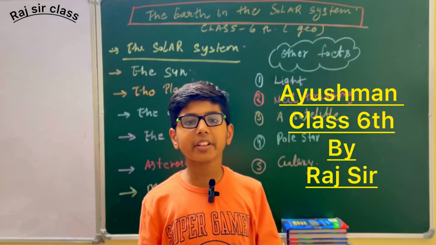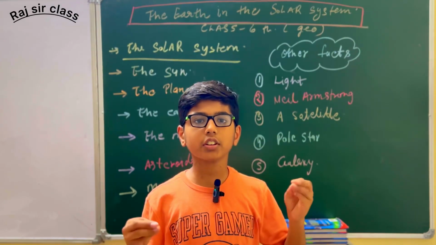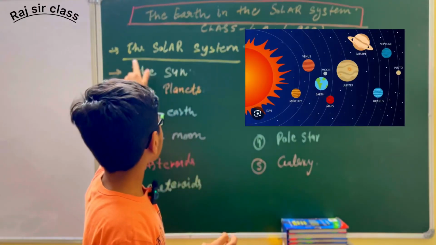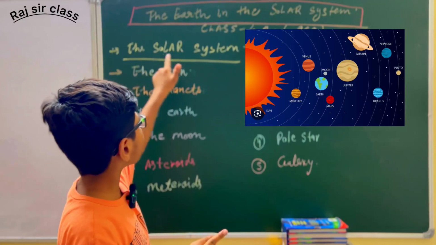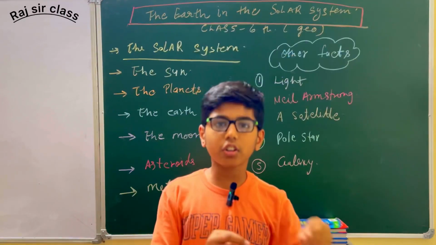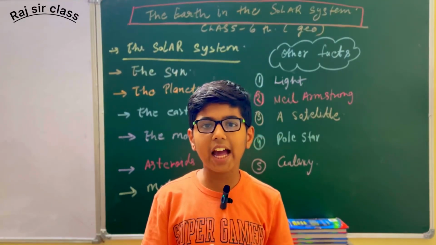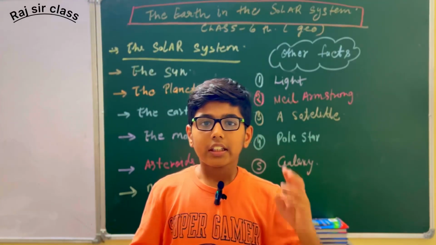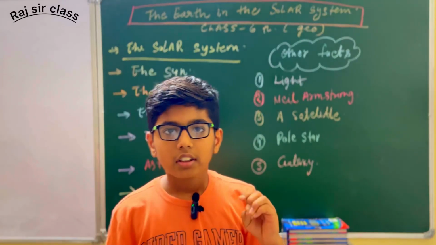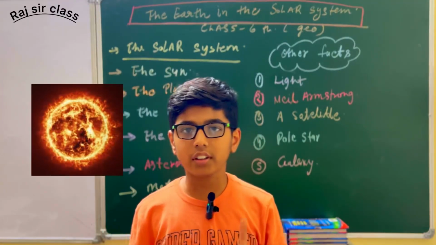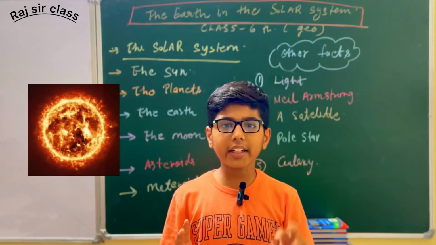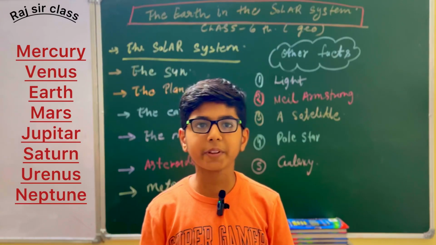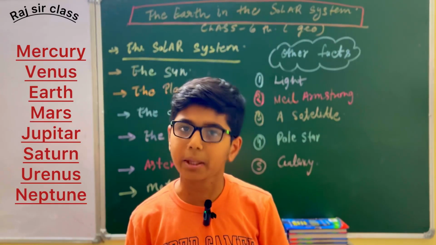So, the chapter name is The Earth in the Solar System of the book Geography. And so, we start. First topic is the solar system. You all know the solar system is made up of the star, the planets, and other celestial objects. In our solar system, we have one star known as the Sun and eight planets named Mercury, Venus, Earth, Mars, Jupiter, Saturn, Uranus, and Neptune.